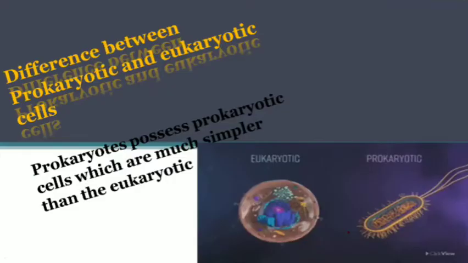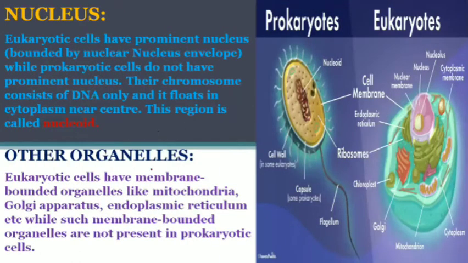Let's talk about a very important topic here, the difference between prokaryotic and eukaryotic cells. We have seen it before in chapter number 1 also. Very important. Prokaryotic cells are much simpler than eukaryotic cells. So somehow they are similar, but somehow they are different as well. The first difference we'll talk about is the nucleus, by which they are said to be prokaryotic and eukaryotic cells. So these are prokaryote and eukaryote organisms.